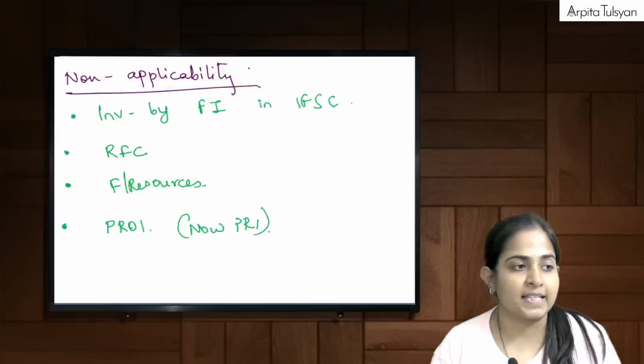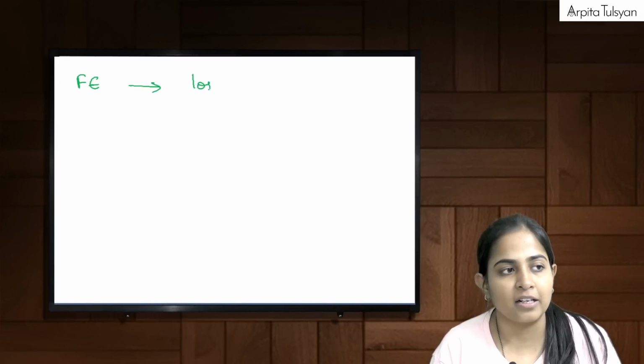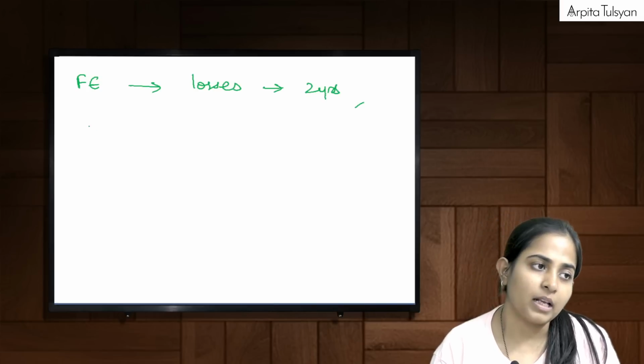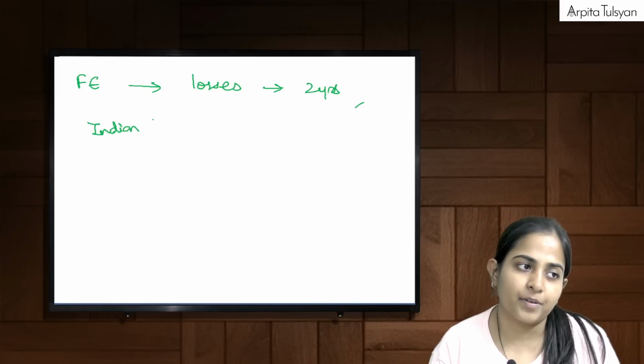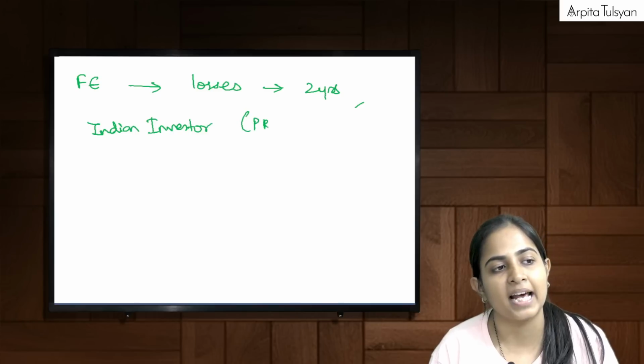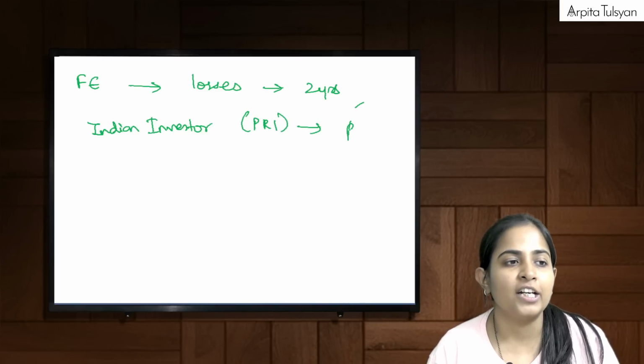So two cases. First of all, suppose that foreign entity has been incurring losses for the last 2 years, then the Indian investor, or we can say that particular PRI, can permit that foreign entity to go for restructuring.